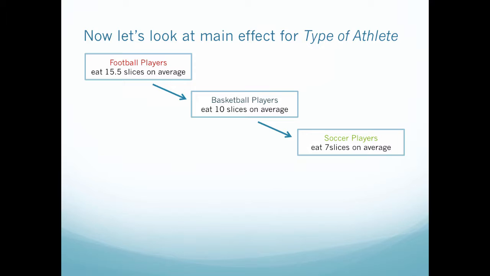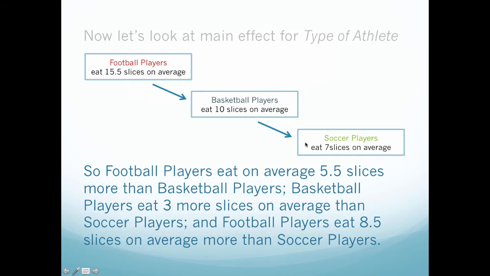So now let's look at my second hypothesis for type of athlete. So I know that football players eat the most pizza compared to basketball players and soccer players. So football players eat on average 5.5 slices more than basketball players. Basketball players eat 3 more slices than soccer players, and football players then eat 8.5 more slices than soccer players. That's like a whole pizza. This is kind of grossing me out. I can't think about it too much. That's a big difference when you just look at it. So our goal is to see if there is a significant difference.